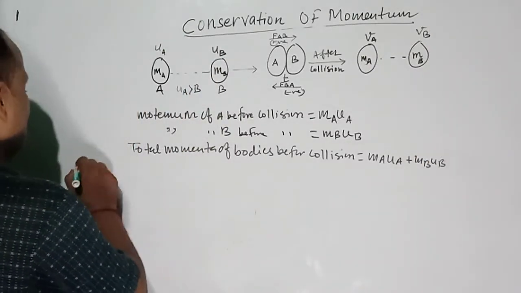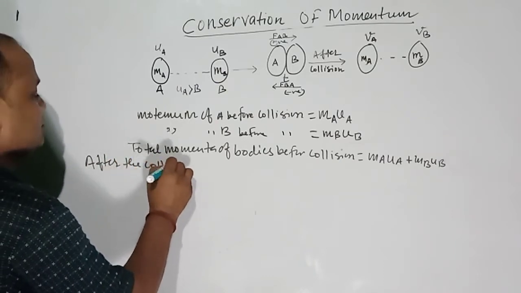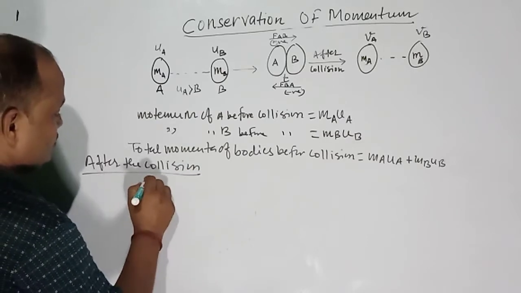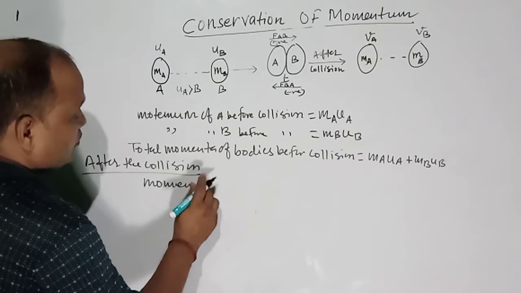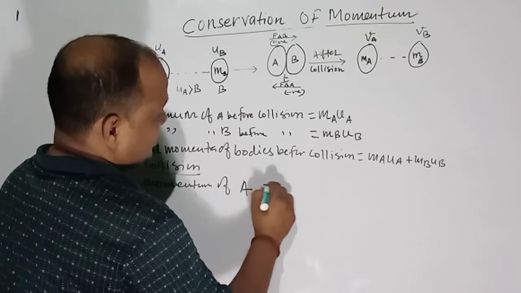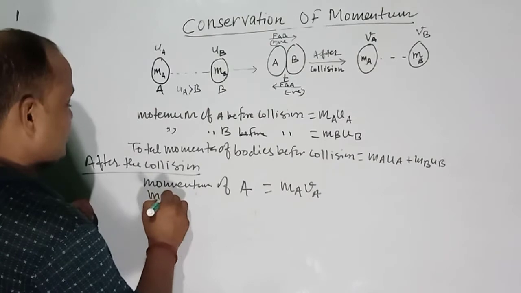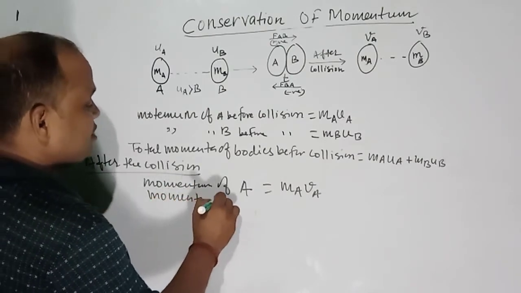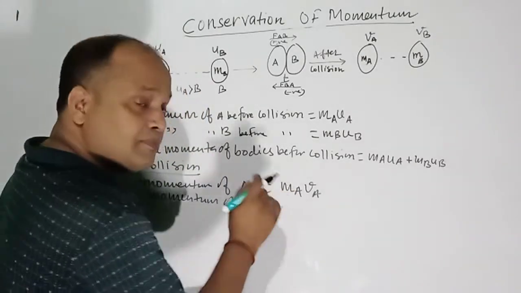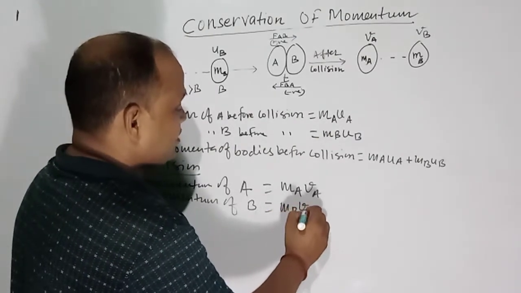Now after the collision, the momentum of A is equal to ma va, and the momentum of B is the product of the mass of B and its velocity, that is mb vb.